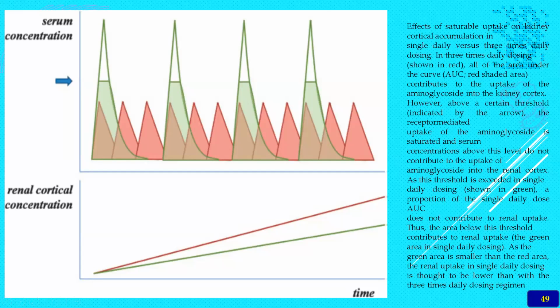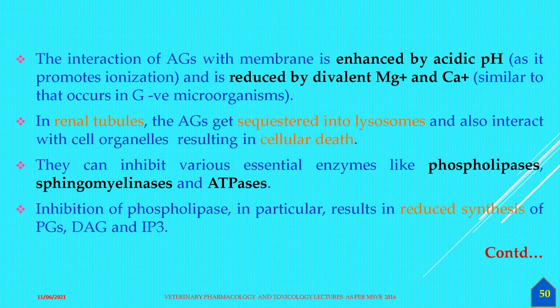Thus, the area below the threshold contributes to the renal uptake, especially the green area. This is the green area. And the kinetic pattern also differs with different antimicrobial agents. And please note that 99% of the aminoglycoside antibiotics are not administered through the oral route.